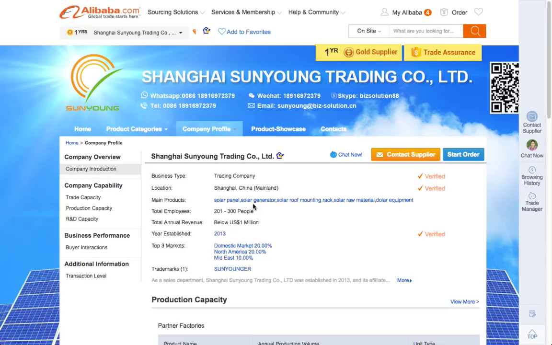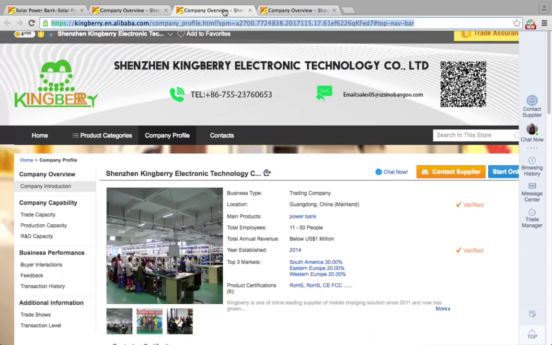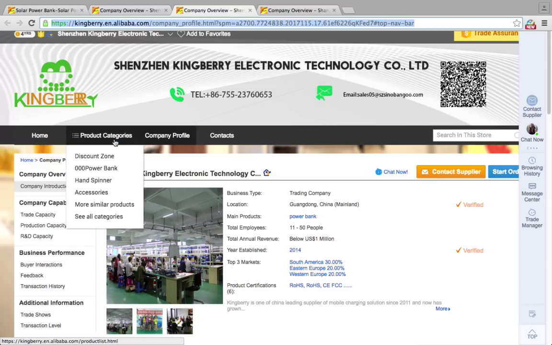And also we can have a look at the product categories, okay? As you can see, this company has all of their products obviously connected with solar items. So we can say that this may be a good factory for solar items. But if we go to another company, in the product categories you can see they have power bank, hand spinner, discount zone.